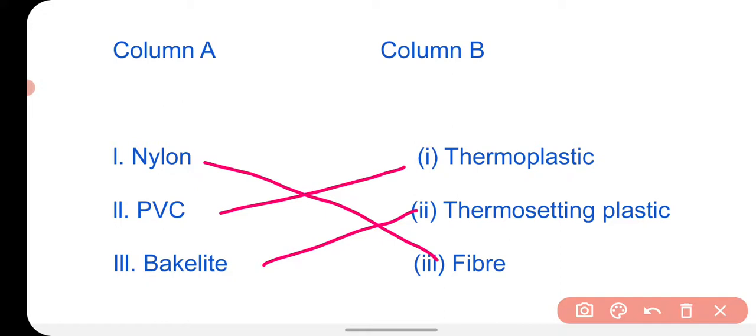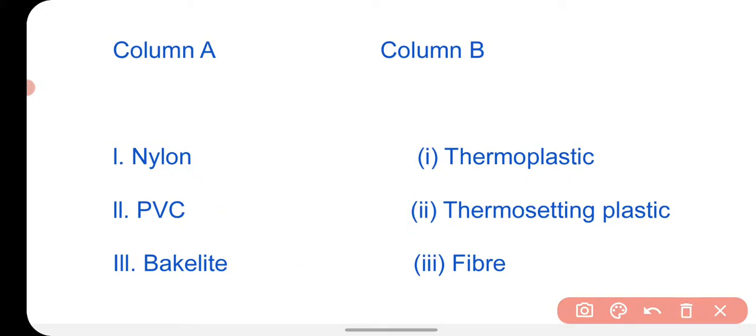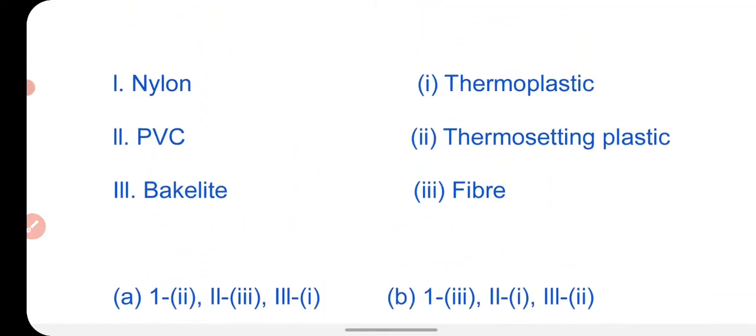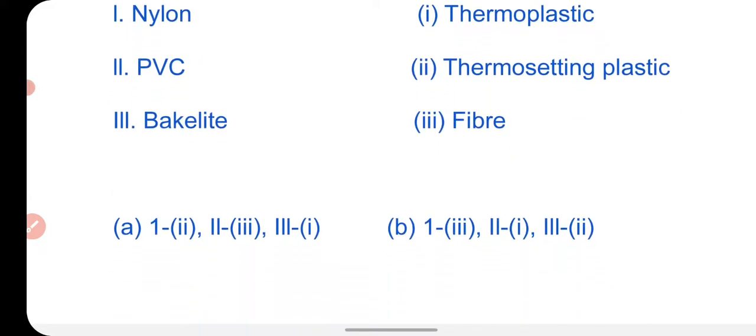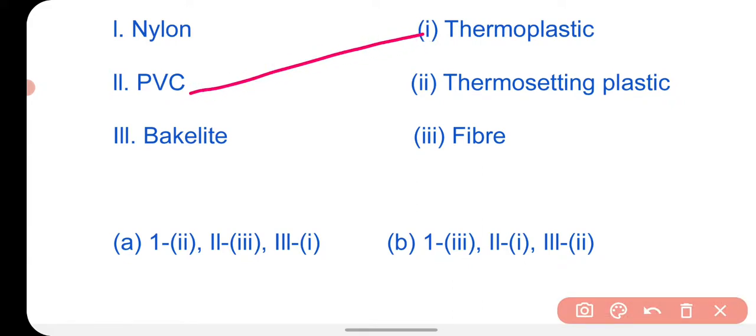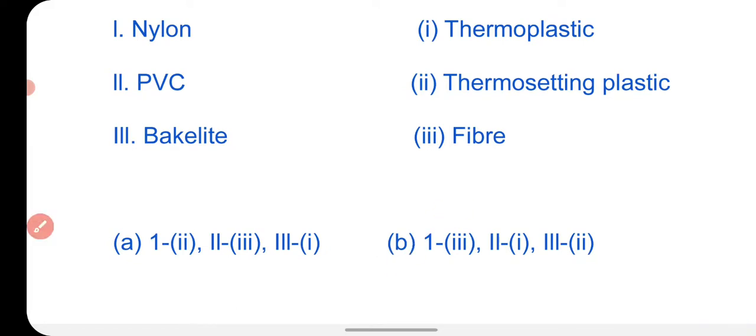So we have matched the first, nylon, with the third, the second, PVC, with the first, and bakelite with the second, thermosetting plastic. So option B is the correct option for this question.